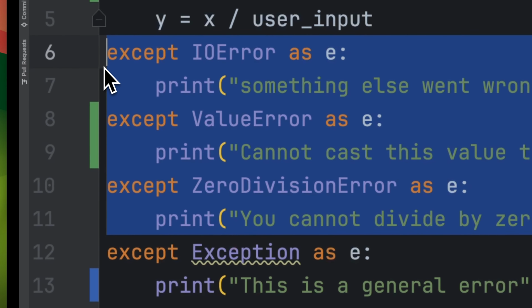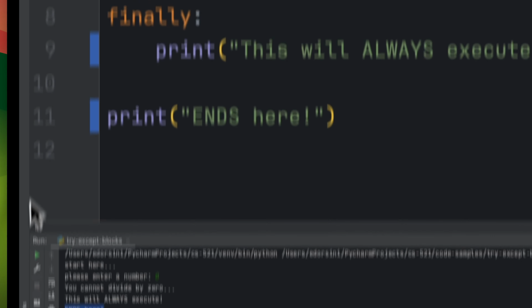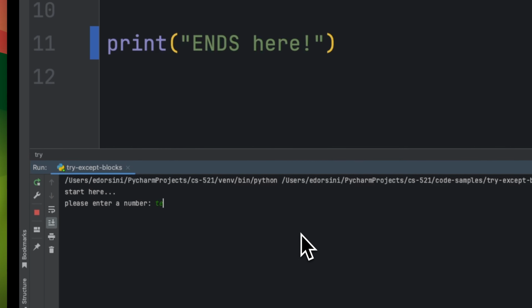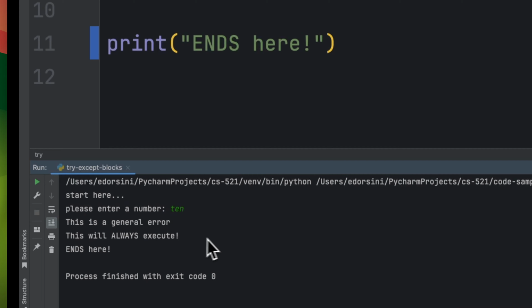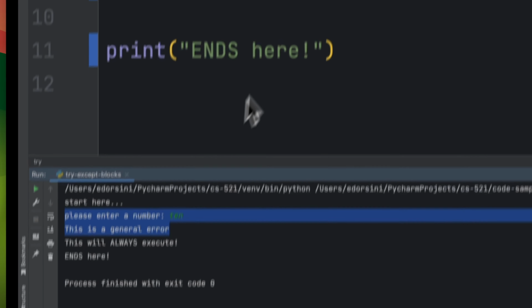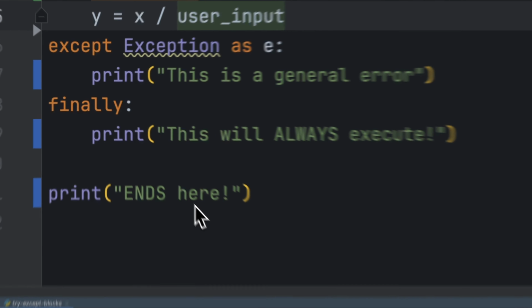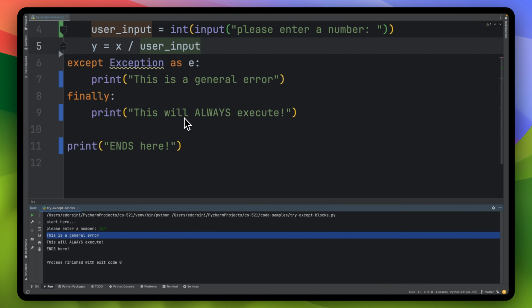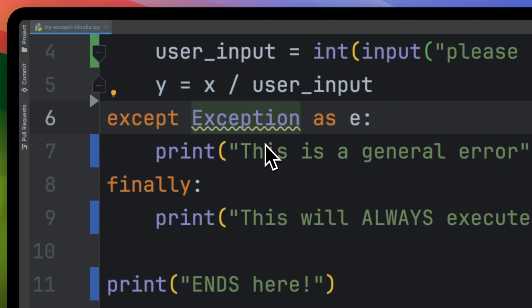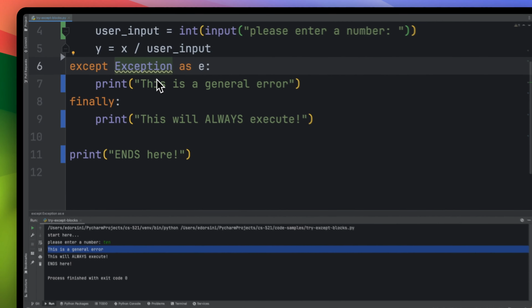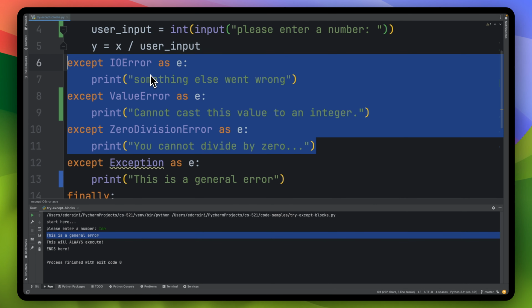It's just not going to be as helpful. If you say something like TEN, it would still work. It just says this is a general error, so you're not getting specifically what the error is, but whatever. You can do this. It's just not best practice. It's recommended to be more specific.